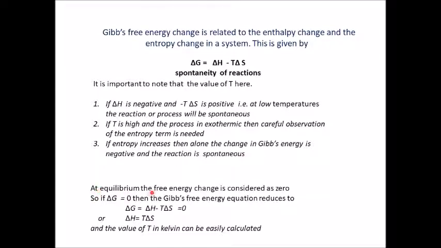At equilibrium, the free energy change is considered as 0. So, if delta G is equal to 0, then the Gibbs free energy equation delta G is equal to delta H minus T delta S reduces to 0. So that delta H is equal to T delta S. The value of T is always in Kelvin and it is calculated in Kelvin alone.